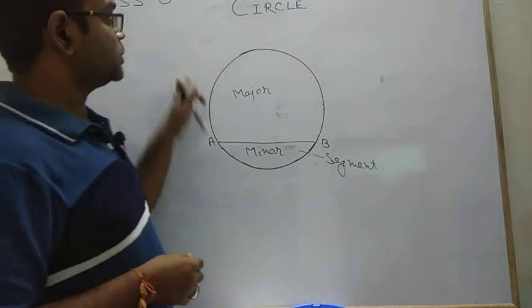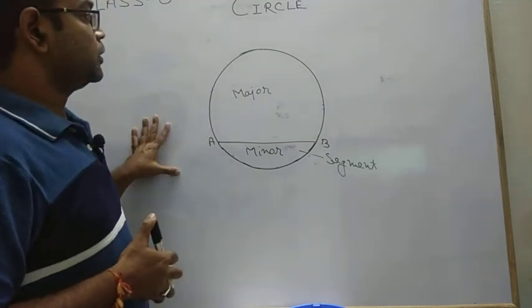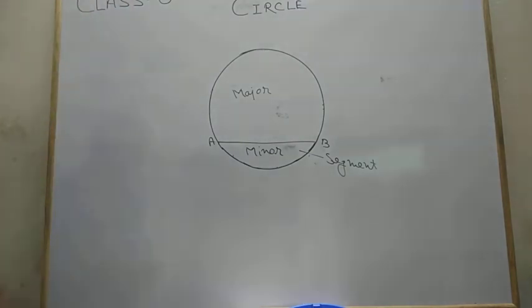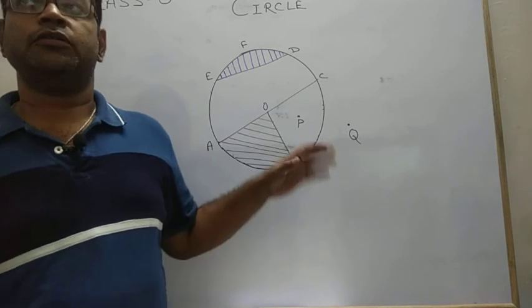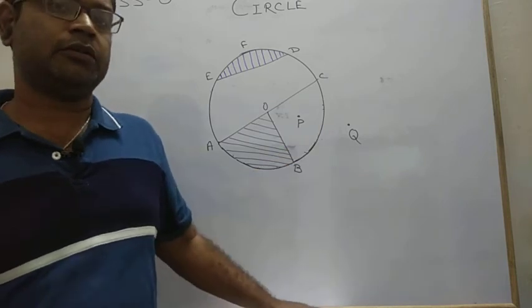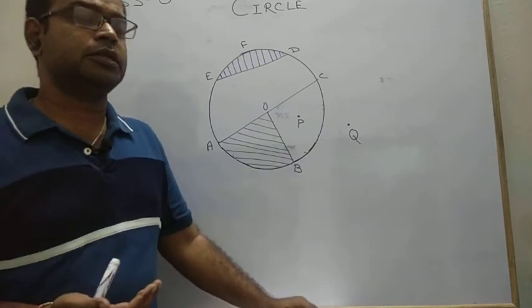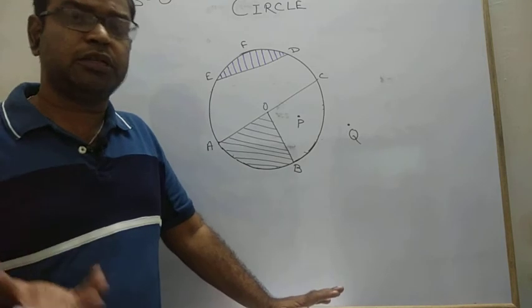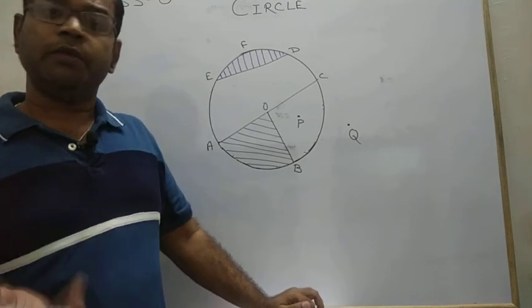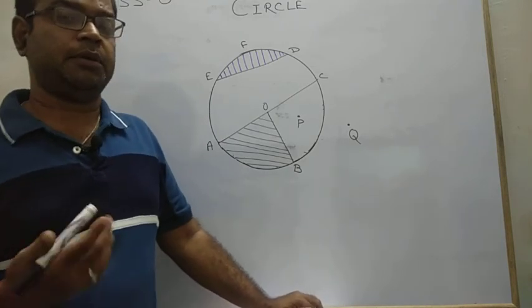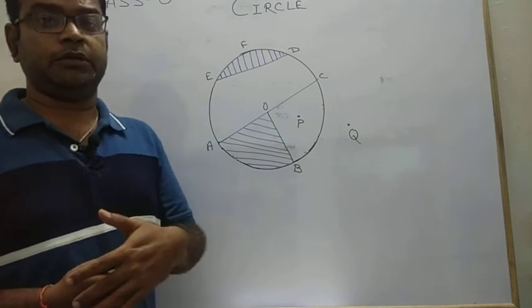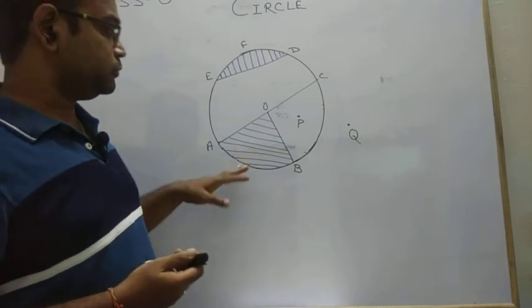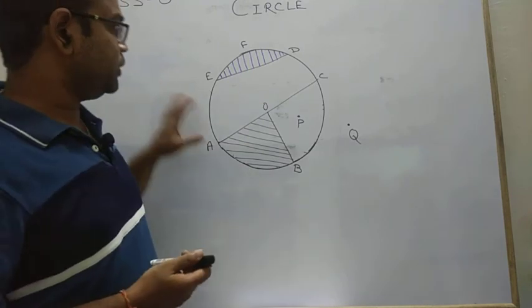Hope up to this your concept is clear. Move to the next part. Though you are in class 6, so we are only discussing the basic concept, not going to discuss any typical question in this chapter. We may discuss typical or complex questions after this chapter in geometry. So for this I am going to explain only some questions.